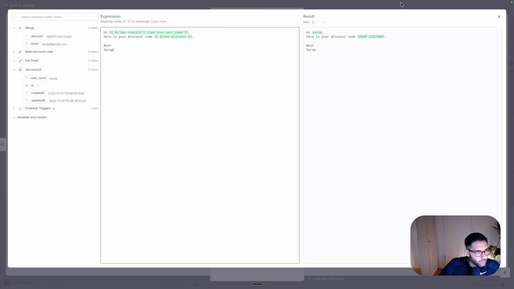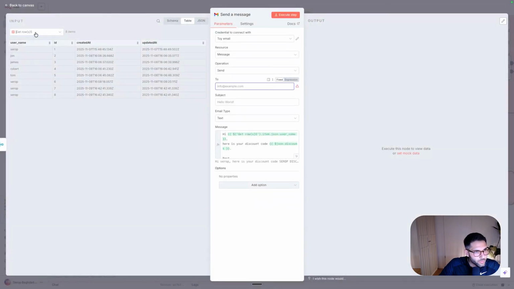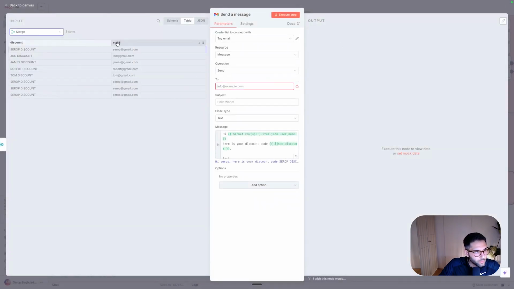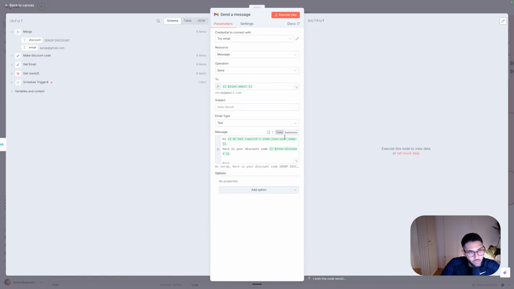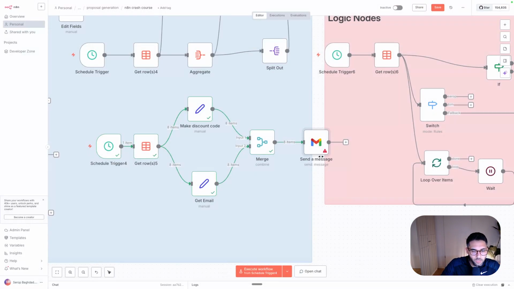But then in the email, after the merge, you can put, I want schema, I want to put this email. So now it would do it 8 times, right, for each row, but it would always take the right email, the right discount code, and the right username. So this is super useful to use in different applications.